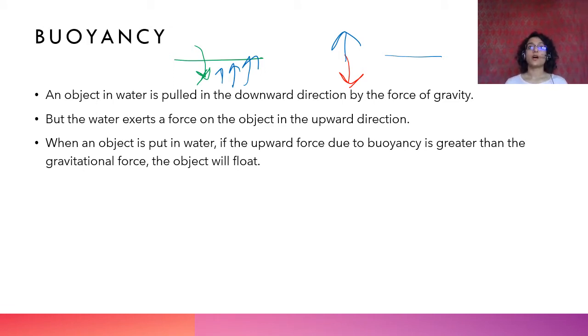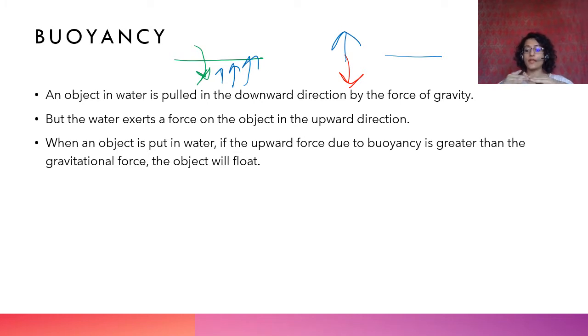So what is the basic point? You have to balance the forces. We have spoken about balancing the forces a lot of times. In this case, you have to remember that the buoyant force increases as you push an object down. As an object goes down the surface of the water or of any fluid, the buoyant force keeps increasing until the object is fully immersed, right? And at whatever point that force of buoyancy balances the force of gravity, the object will start to float.